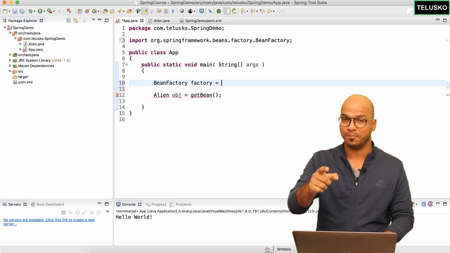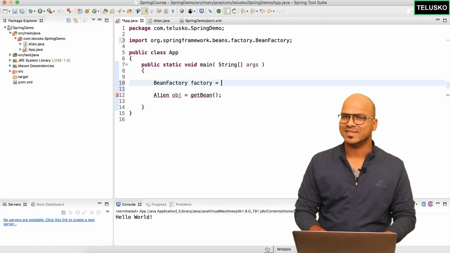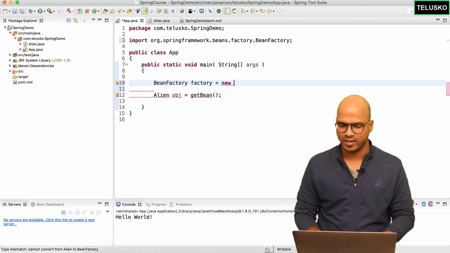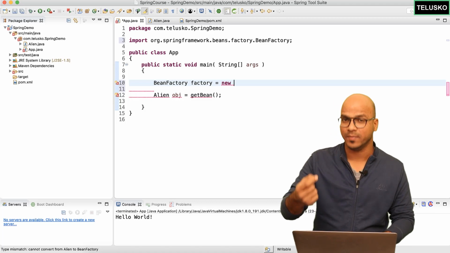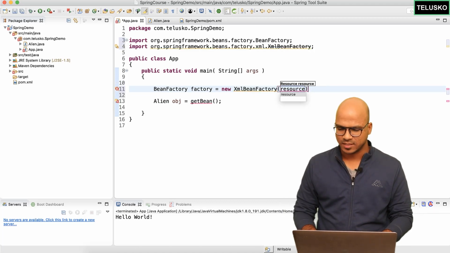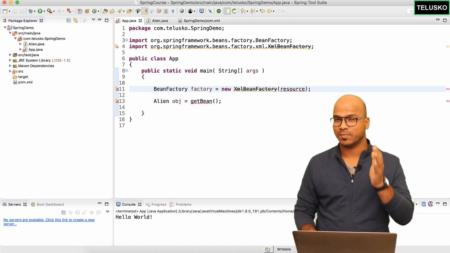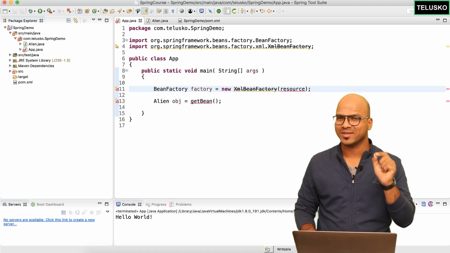Oh, we have a problem here. BeanFactory is an interface. We don't have a class. So let's instantiate it with the help of a class. And the class which implements BeanFactory is XmlBeanFactory. That's it. You just have to mention that. So you have to write BeanFactory factory equal to new XmlBeanFactory. And you can see we got a strikethrough there.